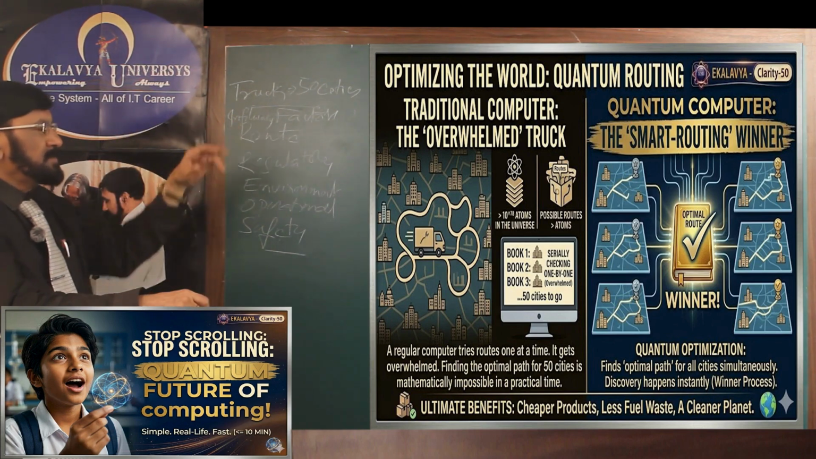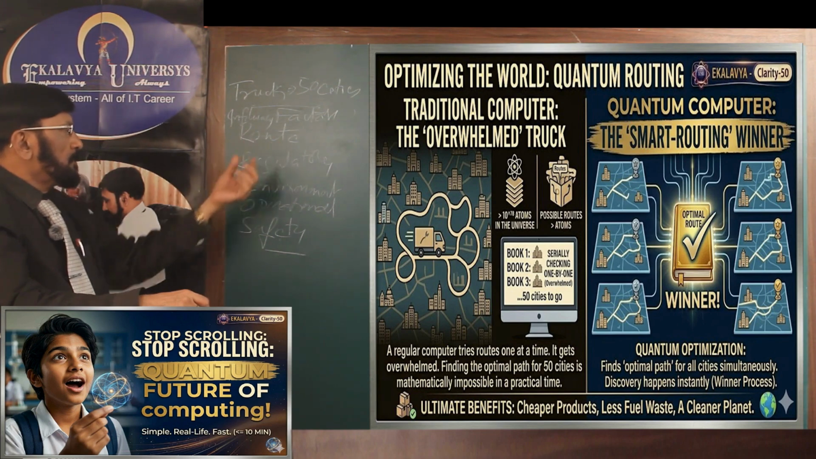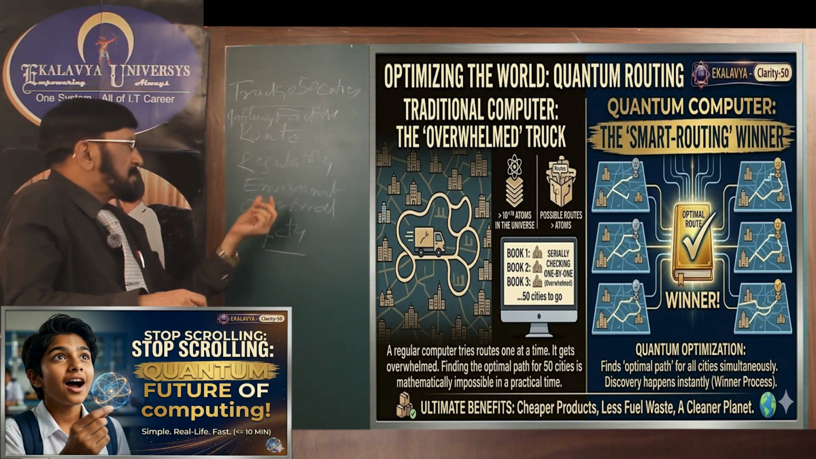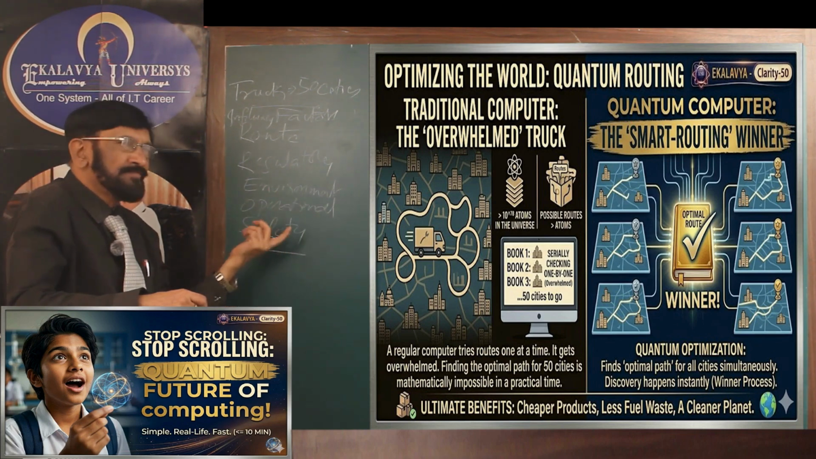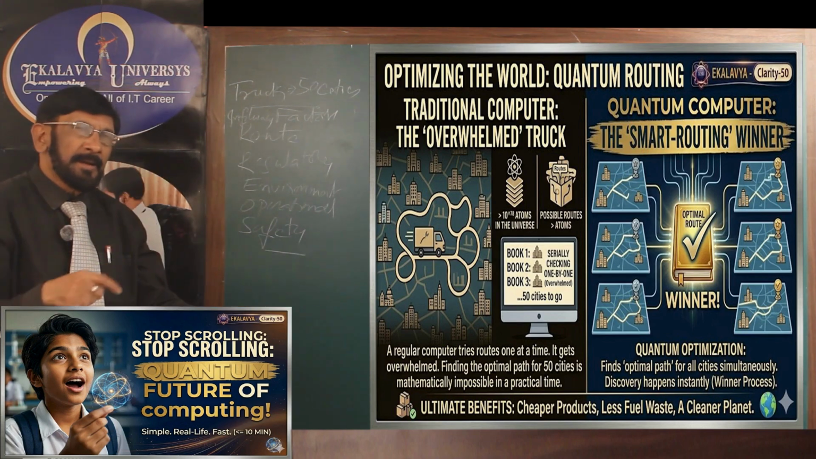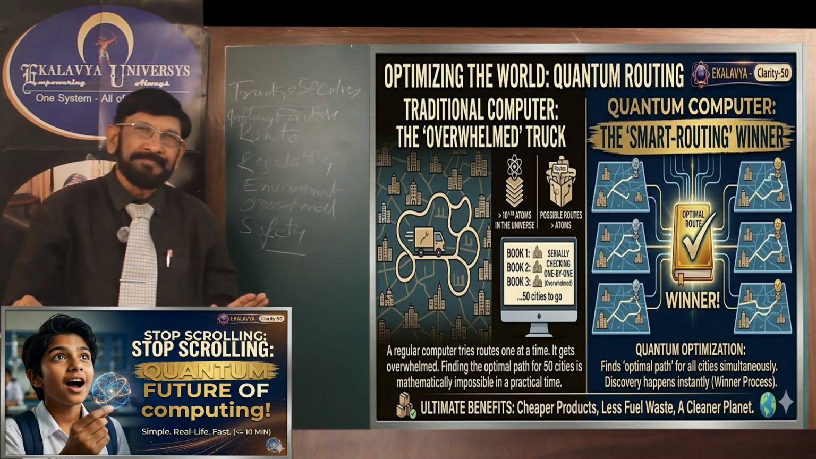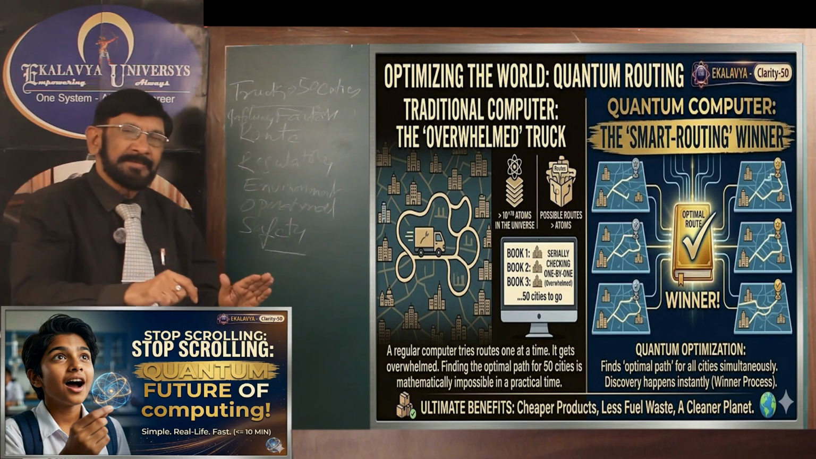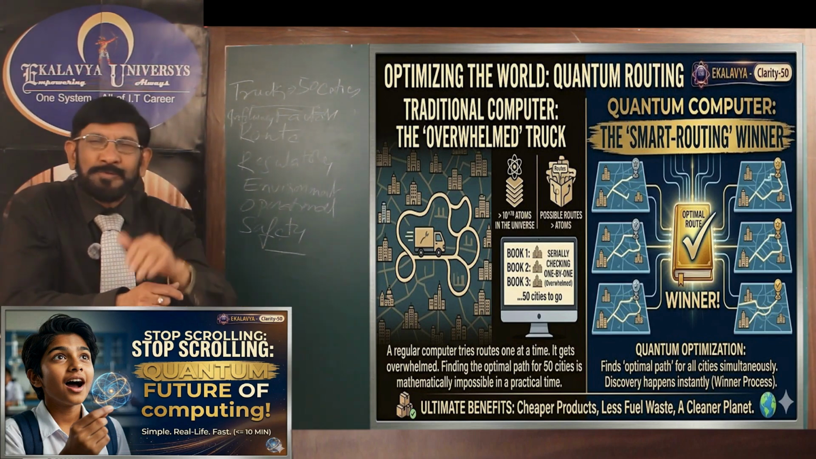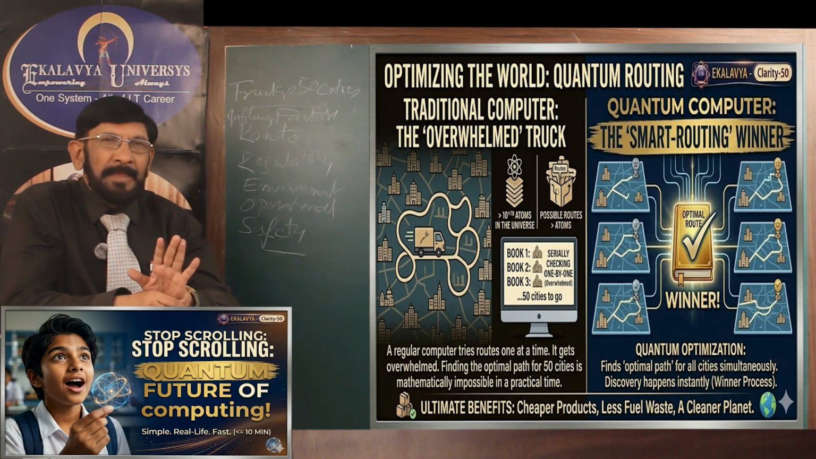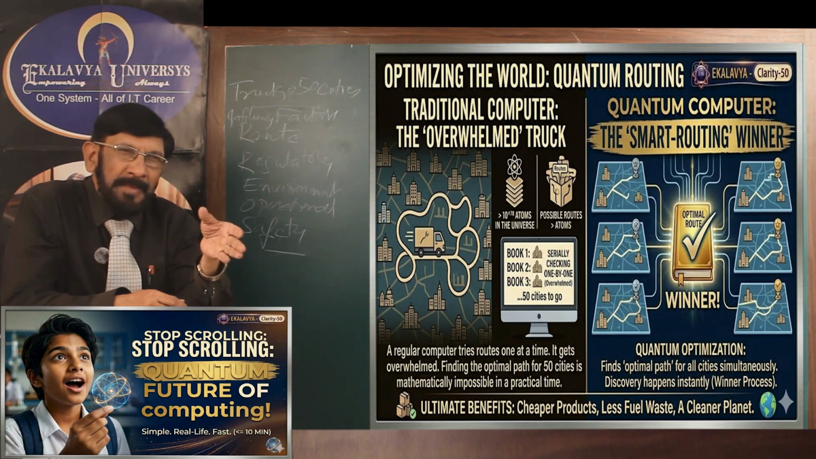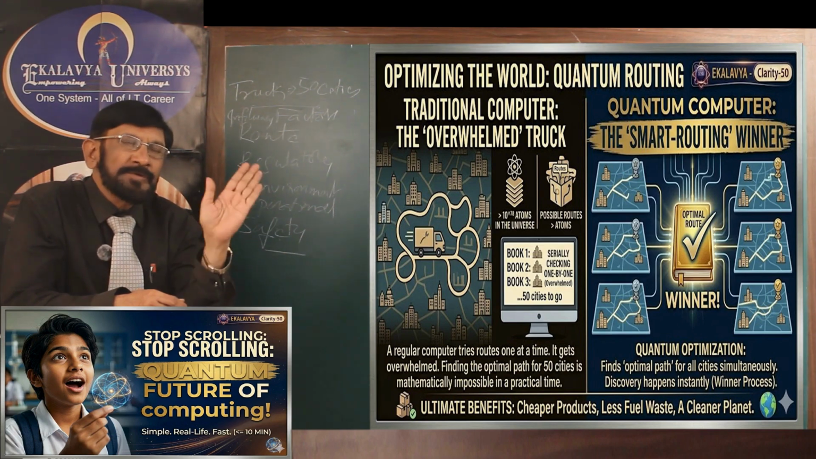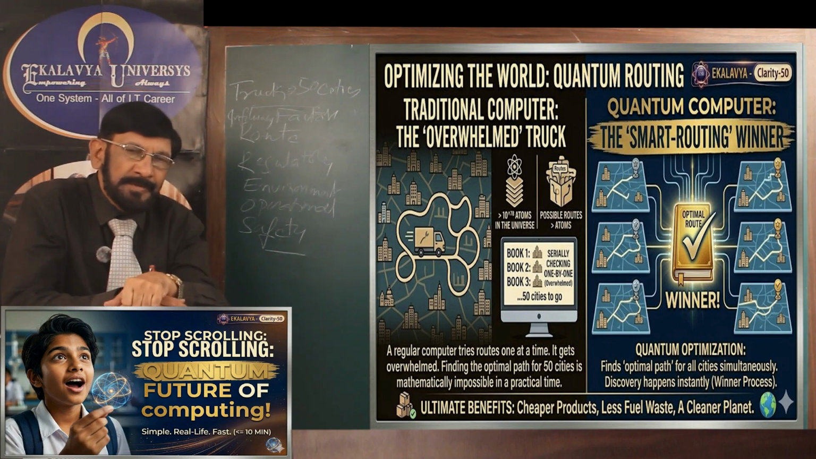How many influencing factors are there? Route factors are there, regulatory factors are there, environment factors are there, operational factors are there, safety factors are there. There are around 20 factors. Subject to all these factors, the best route should be chosen. It's really challenging. Our traditional computers cannot do that. They are overwhelmed. So we can say it's almost impossible for a traditional computer.